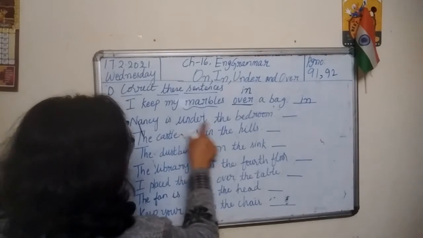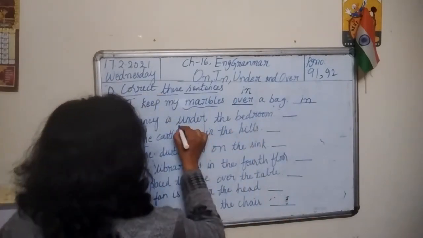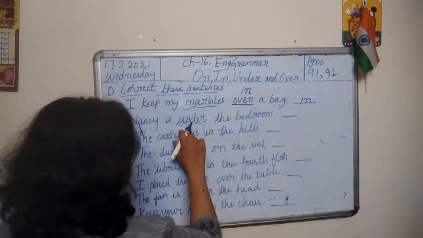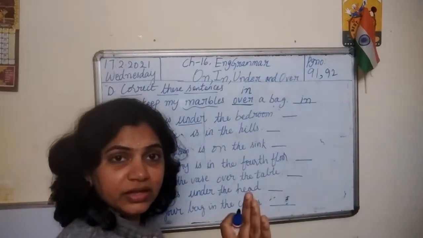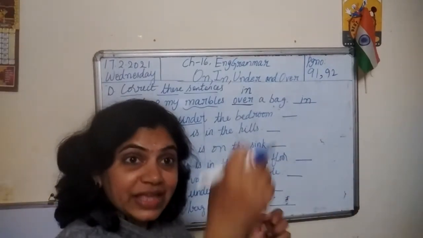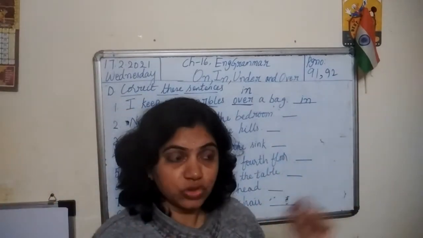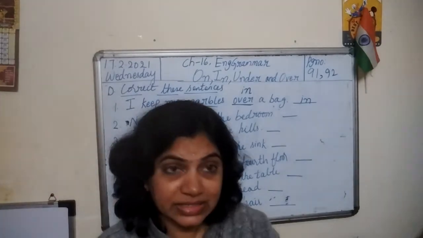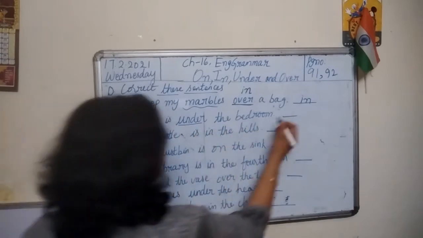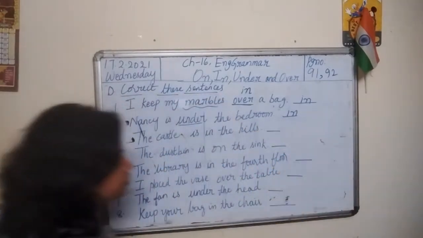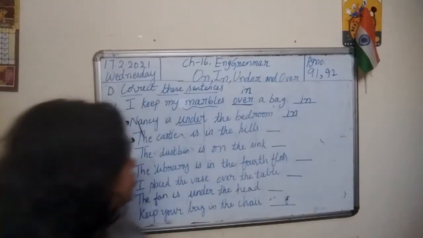Second one. Nancy is under the bedroom. So here under is the preposition, and there is some mistake. What should be the right answer? Nancy is under the bedroom? No. Nancy is in the bedroom, because a bedroom has all walls. So we go inside the bedroom. Right? She is in the bedroom. A bedroom is not an open area. It is a closed area. So write in the bedroom.